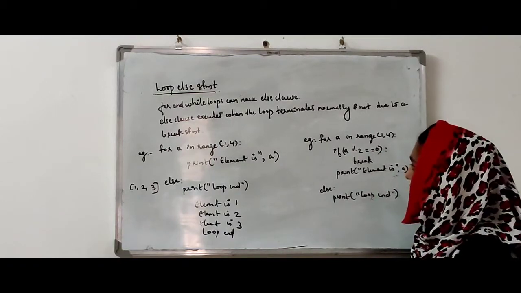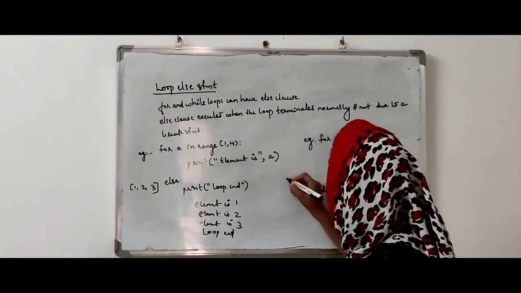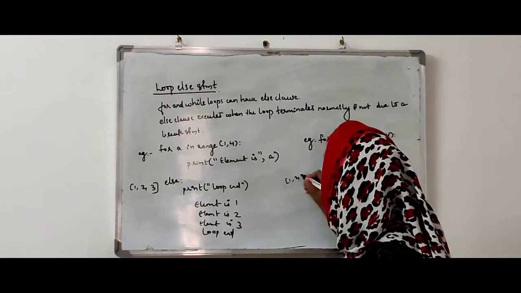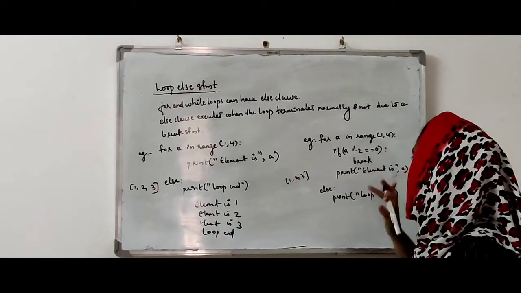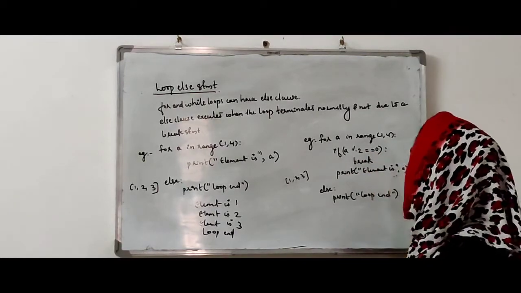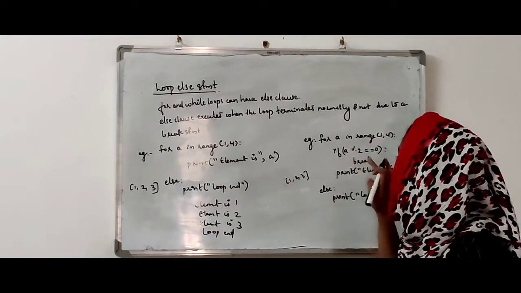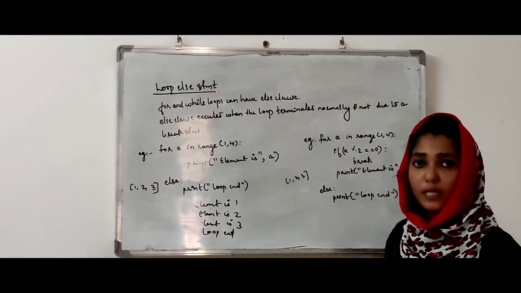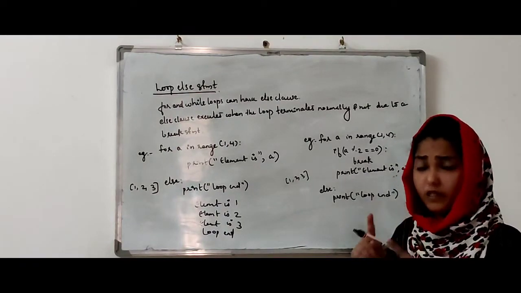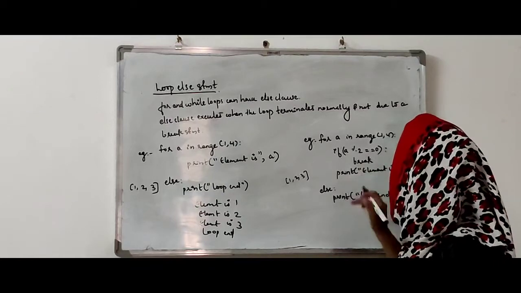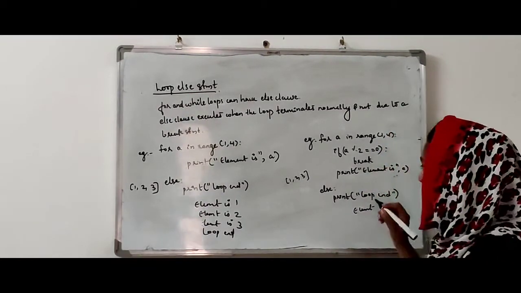Now look at the second case. For a in range of 1, 4. Here also the list produced by the range function is 1, 2, 3. If a modulo 2 equal to 0, break; print element is a. So what is the first value for a? It is 1. Is 1 modulo 2 equal to 0? Is it correct? 1 modulo 2 means the remainder is not 0. So what will happen? Element is 1 will display on the output screen.